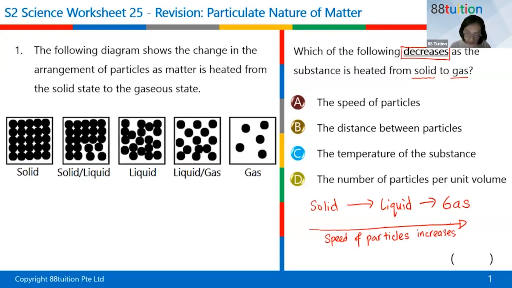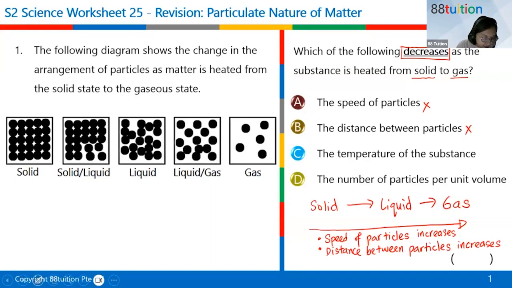Then what happens to the distance? The distance between the particles will also get wider and wider apart, so it also increases. That's why A and B are not the answer.